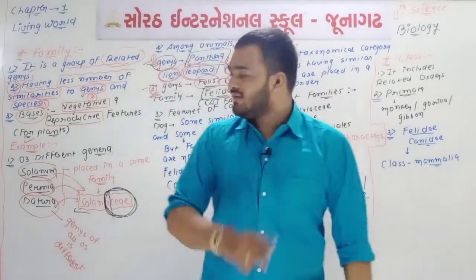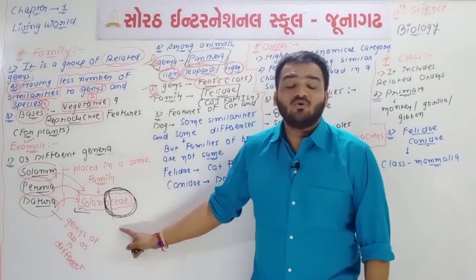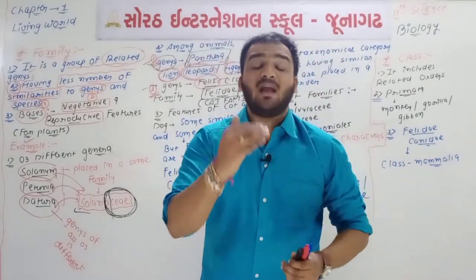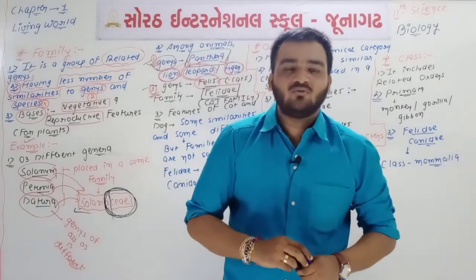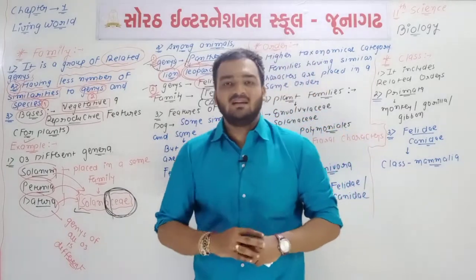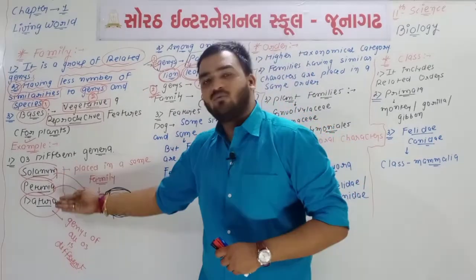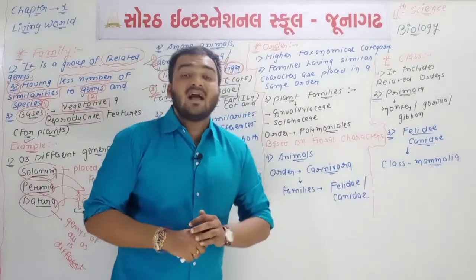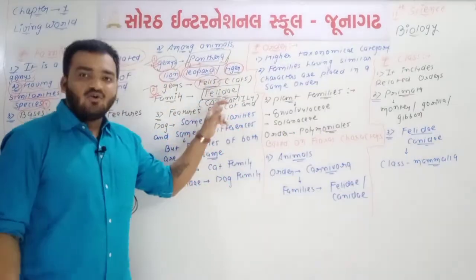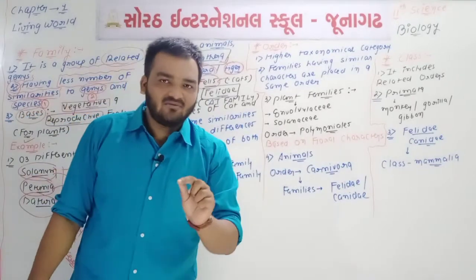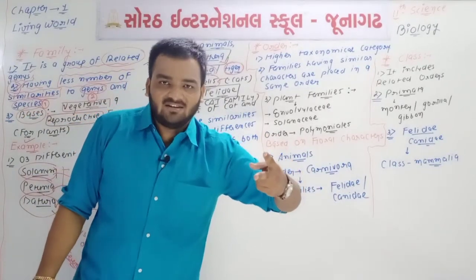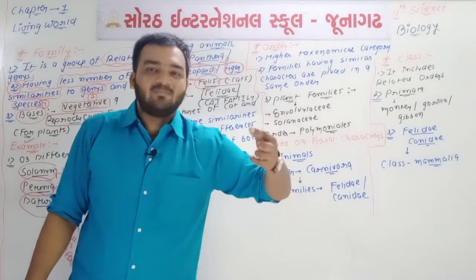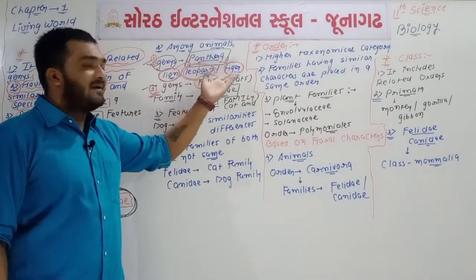So the first example: one family is Solanaceae. What is the name of the family? Solanaceae. Remember, Solanaceae is one type of plant family, and Solanaceae has different genera like Solanum, Petunia, and Datura. Here we can say that the cat family, known as Felidae, is one type of family having two different genera, Panthera and Felis. Felis means cat and Panthera means lion, leopard, and tiger.